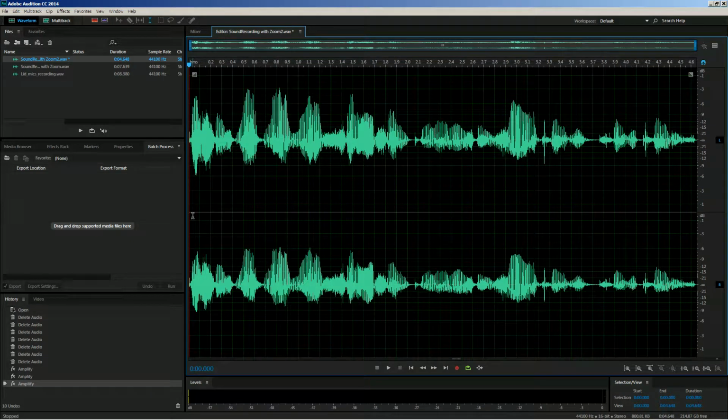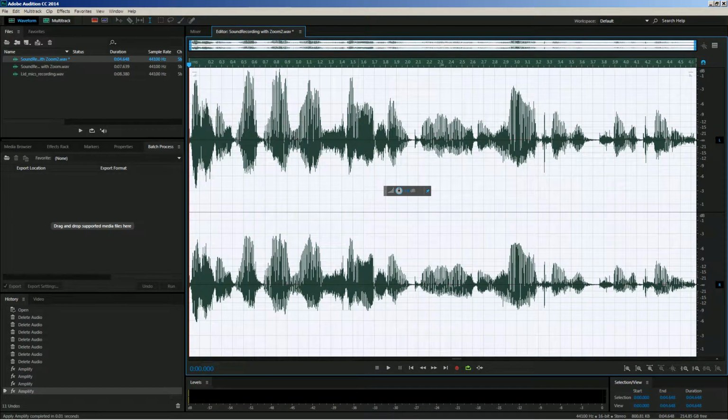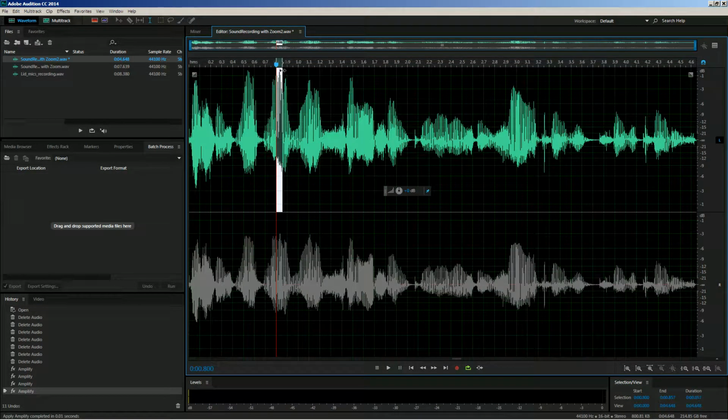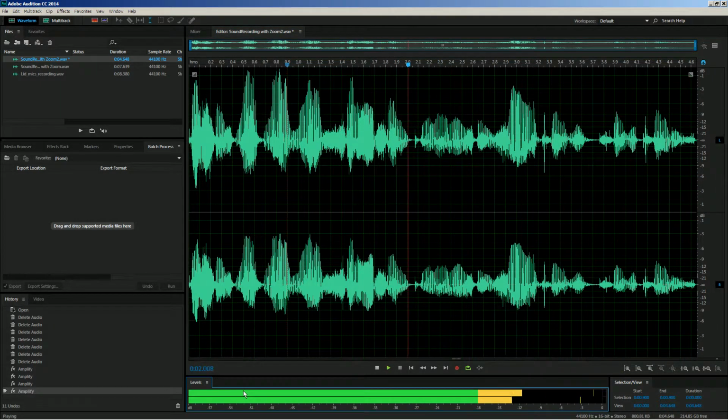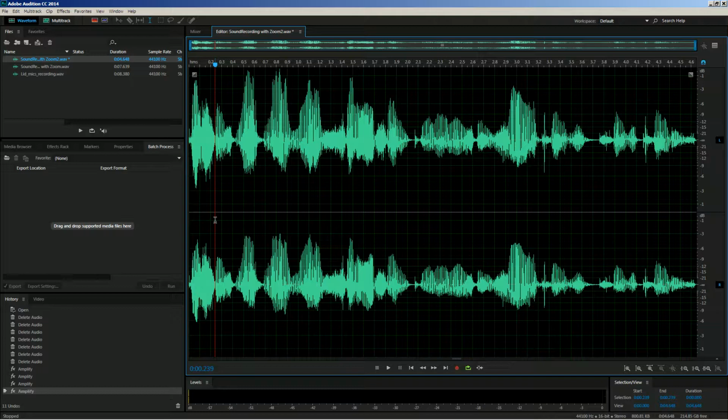Okay, so now I can select it again, and I can raise the volume. Again, I want the highest points to come right up to this mark here that's called the 0 mark, because if you look at the levels on the bottom, you don't want to ever see anything that goes into the red. So now I've done that. I can save the file, which is already called sound recording with the Zoom. I'm done. That's all you have to do, and that is how easy it is.